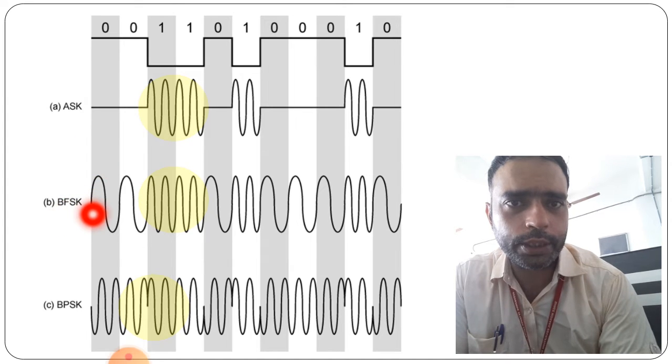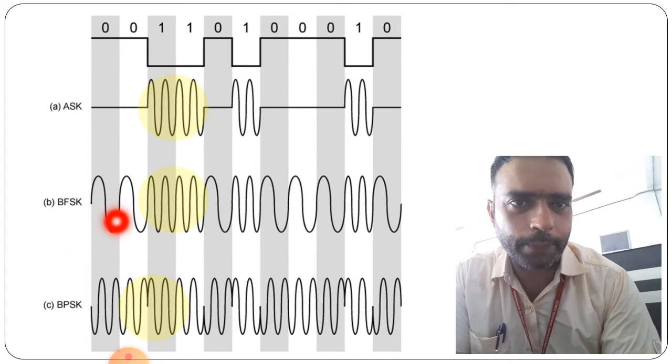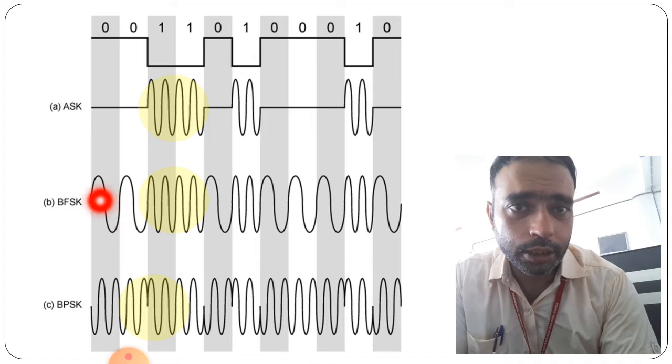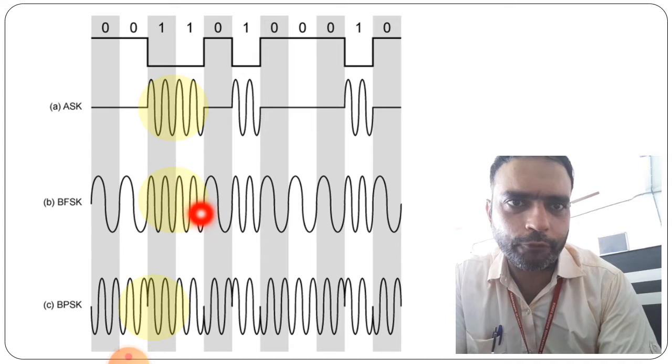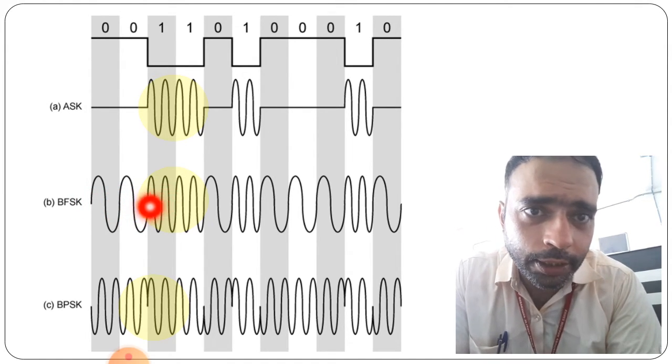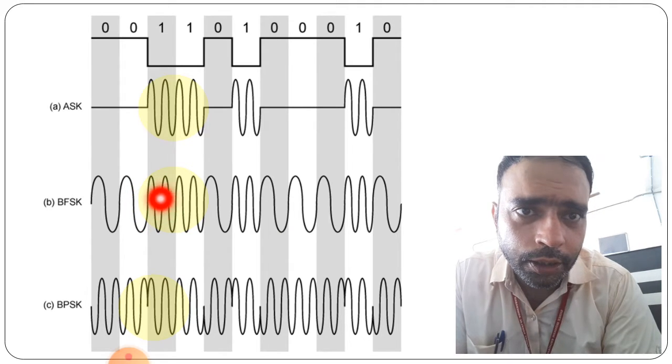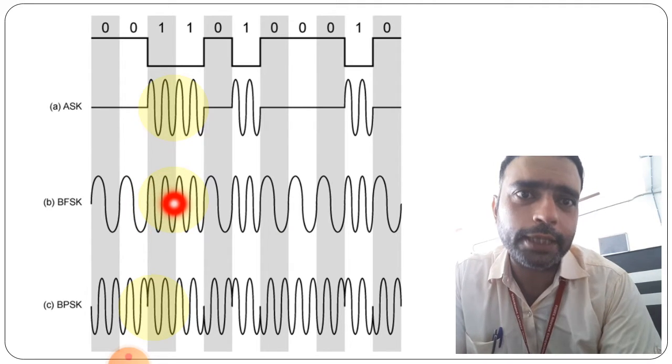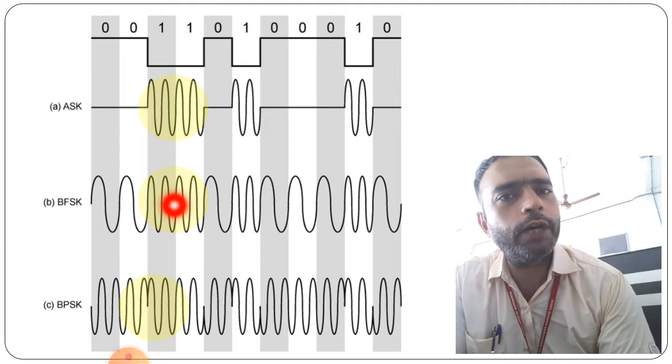Now when frequency shift keying is coming, what is happening, we can see here. When the 0 is there, the waveform is different, and when the 1 is there, the waveform is different. Here the waveform completes only one cycle when the 0 is there, and we can see two different cycles completed when the 1 is coming.